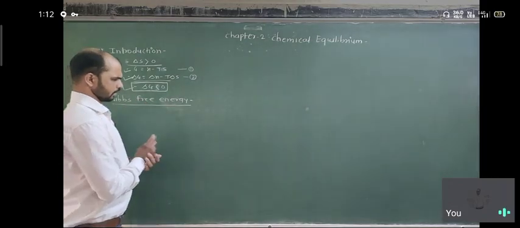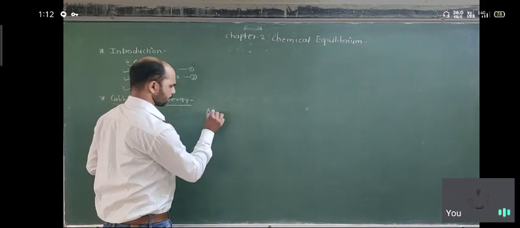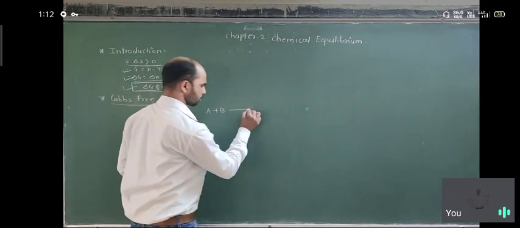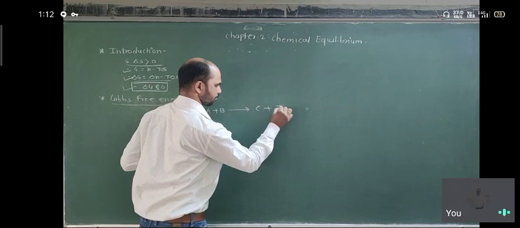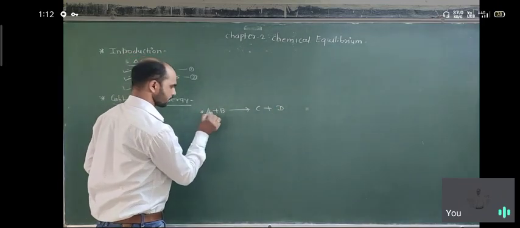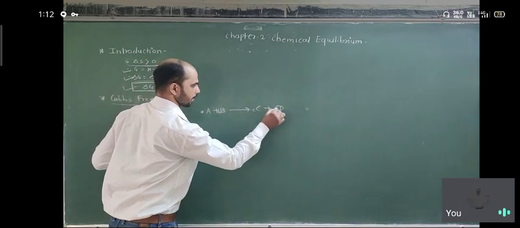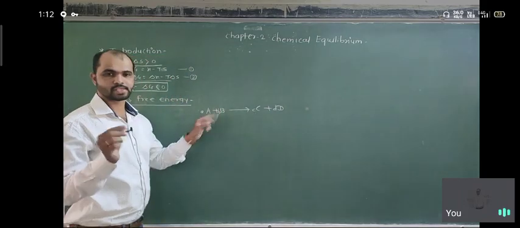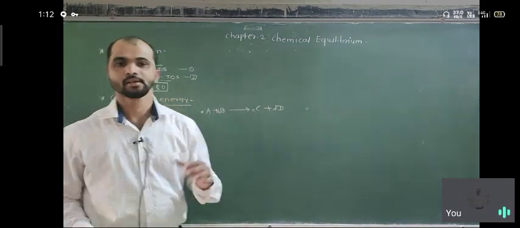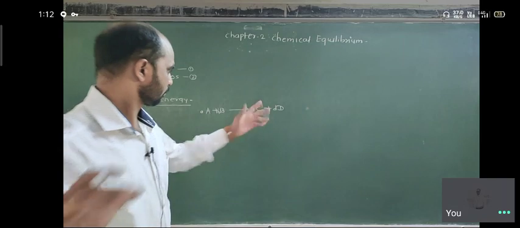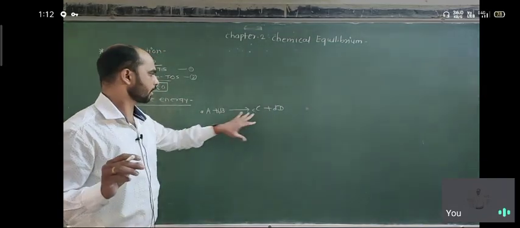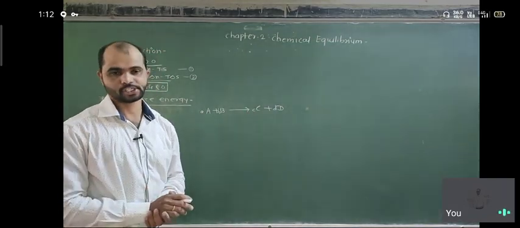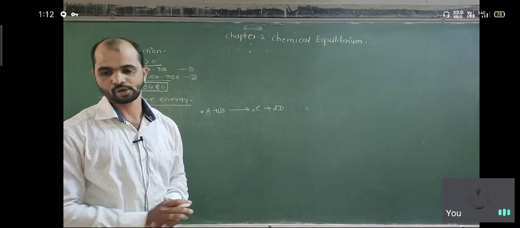For example, consider a A plus b B gives c C plus d D. Here A and B are the reactants, C and D are the products, and small a, b, c and d are the coefficients of the reactants and products.